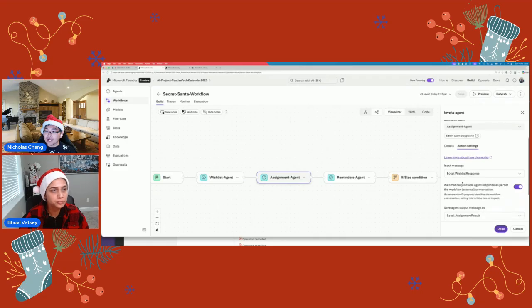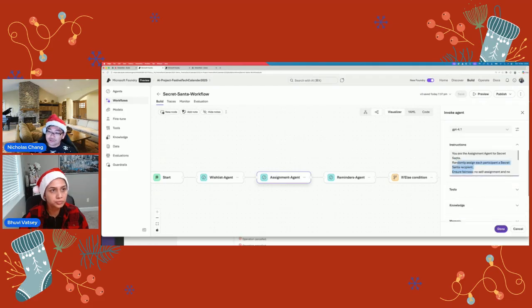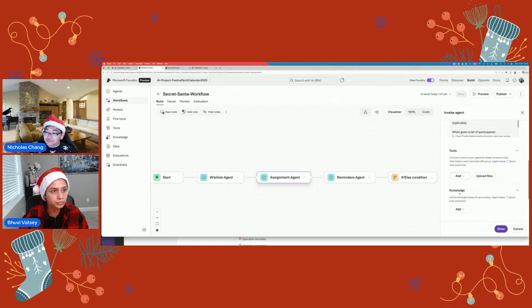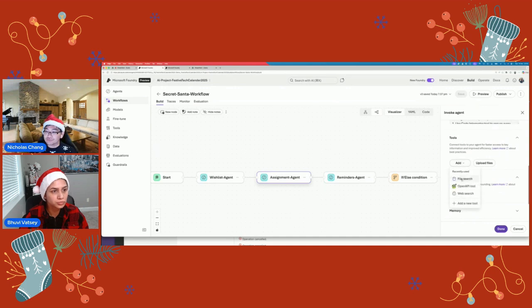That one has another variable here, which is response, and it would just be assigned some instructions. For example, you are the assignment agent for Secret Santa. You then assign each participant a Secret Santa response. And then I've attached that to a tool, which isn't showing up here, for example. It should be with the tool.